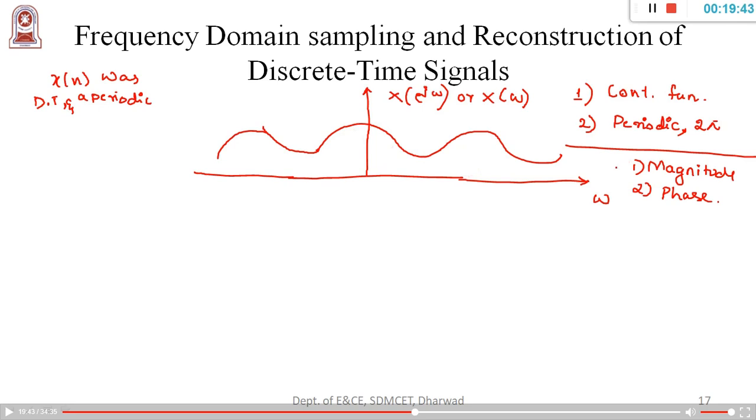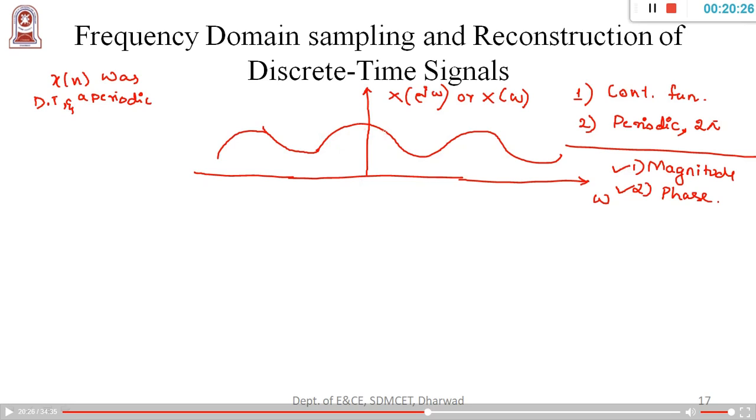When we move from time domain to frequency domain, we are always looking to identify the signal's magnitude and phase. If I don't get this information, then moving to the frequency domain will not give you a fruitful discussion. It is very inconvenient for computation of magnitude and phase, so we sample this version.